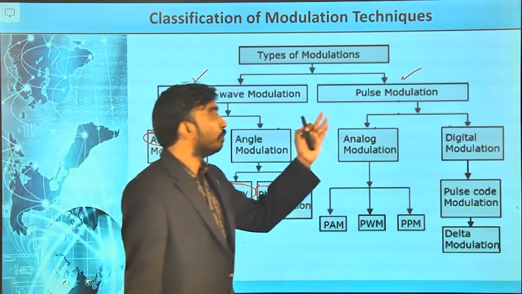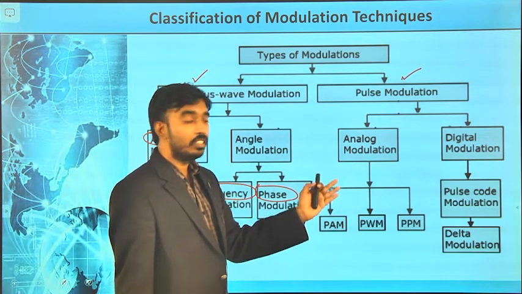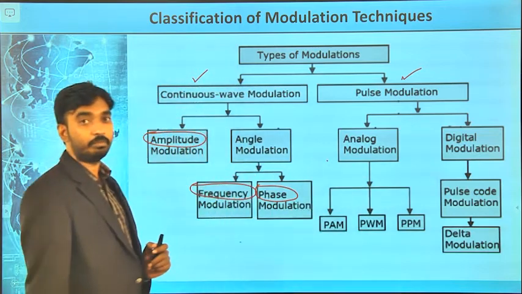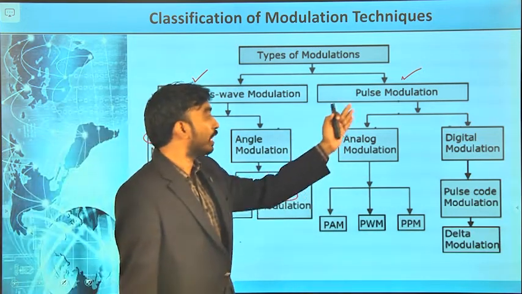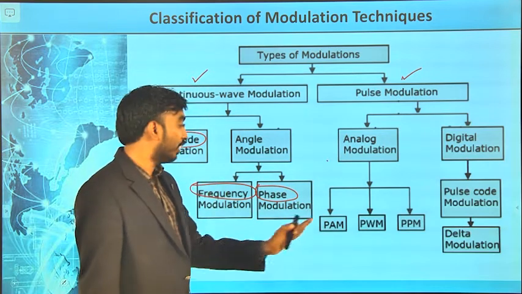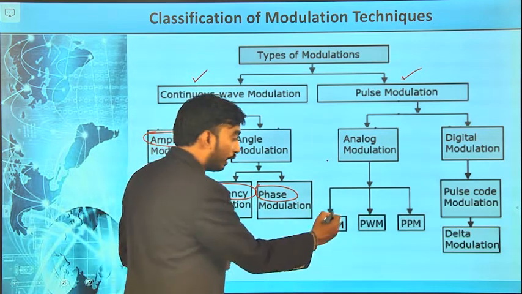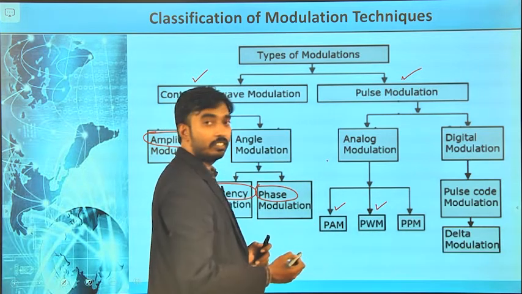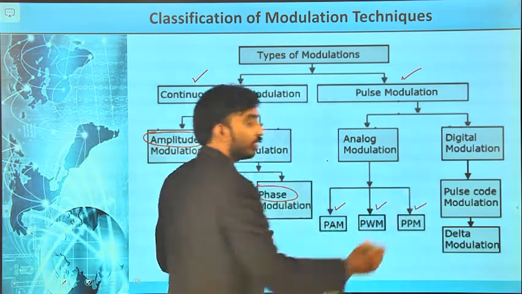When it comes to pulse modulation, it is subdivided into analog modulation and digital modulation. In analog, pulse modulation is again divided into pulse amplitude modulation, pulse width modulation, and pulse position modulation.